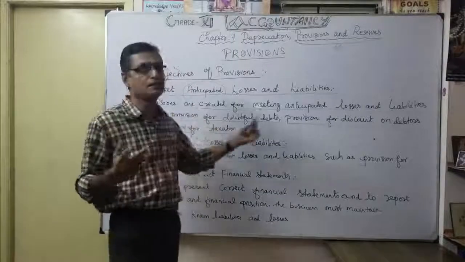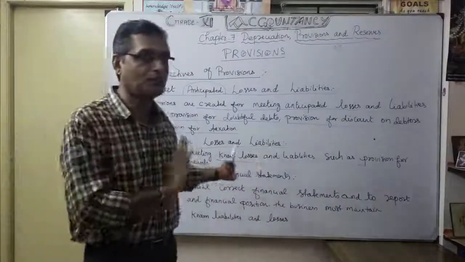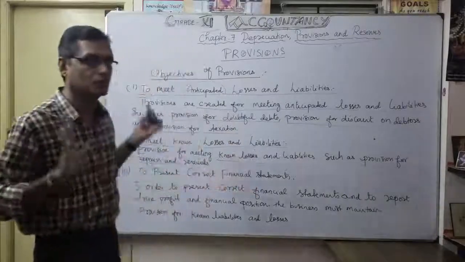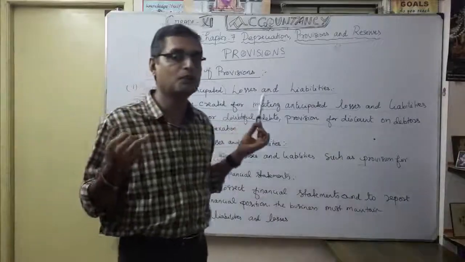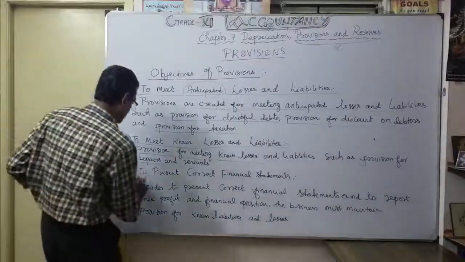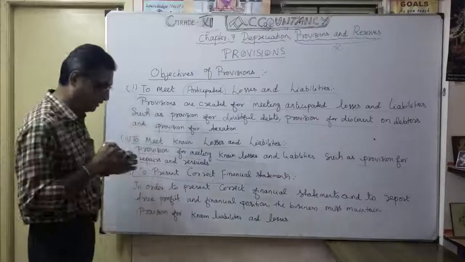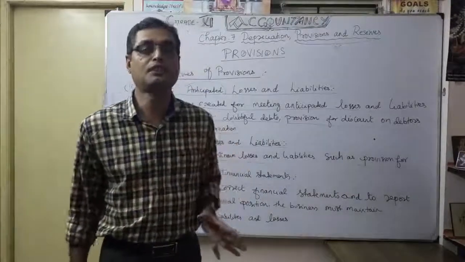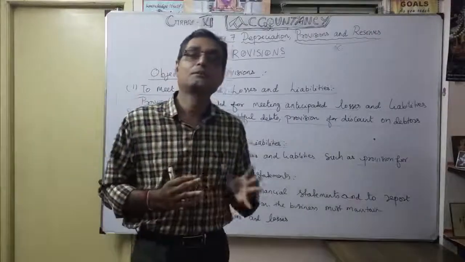This one is anticipated losses. This is known losses. So out of 5, for example, 3 are coming under anticipated losses, 1 under known liability. And provision for depreciation, that is mandatory. Then only you know the current value of the asset, to present a correct financial statement. It's very, very important. So why, sir, do we want to maintain provision? Why do we want to create provision? That's what this point is, to present correct financial statements.